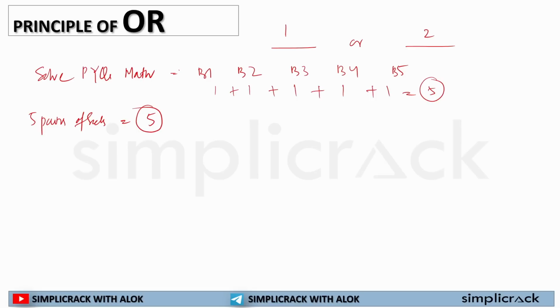Okay. Now, in principle of OR, we need to understand two things. First thing, the number of choices. Second, are these choices independent of each other?